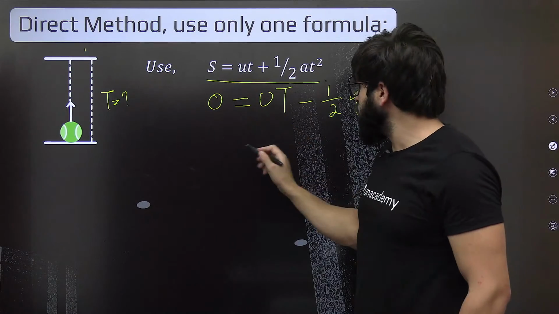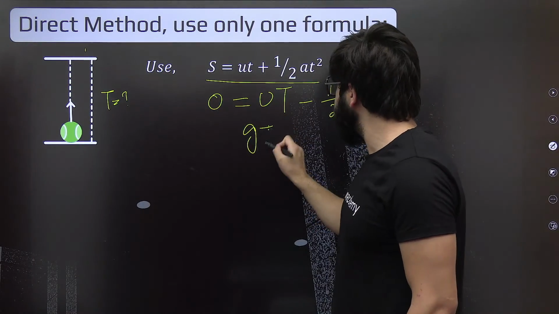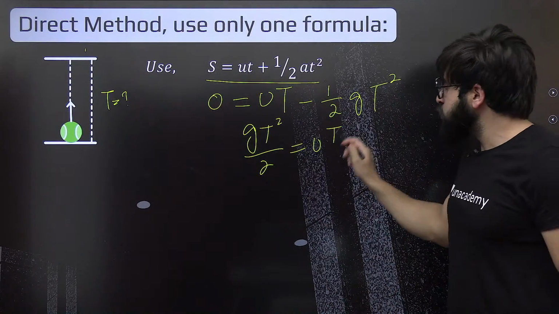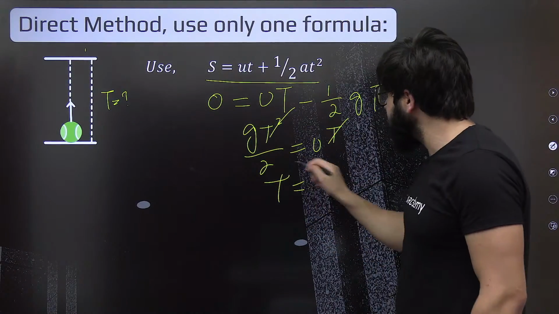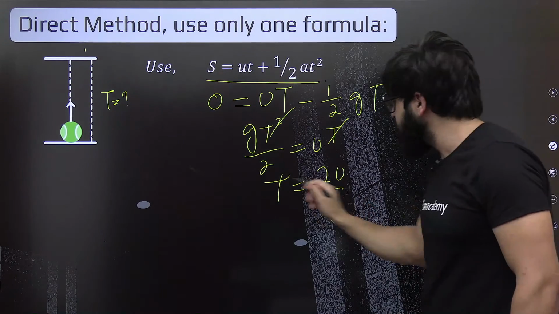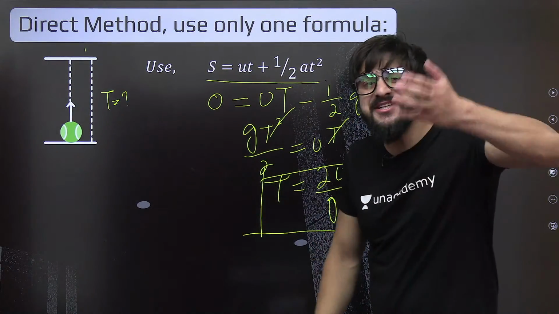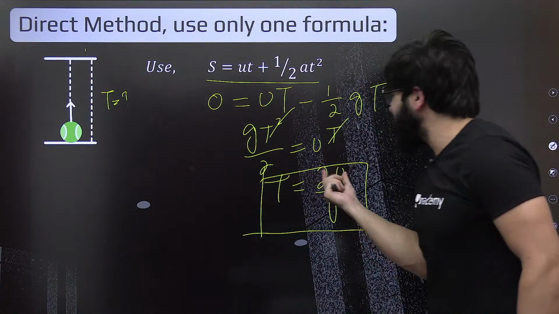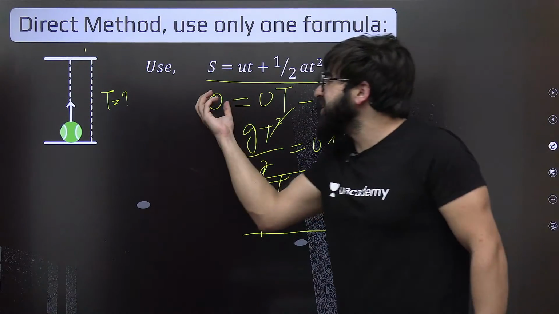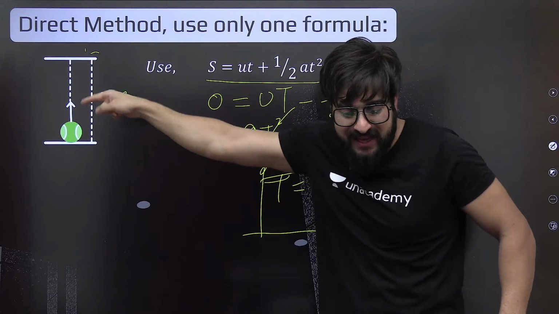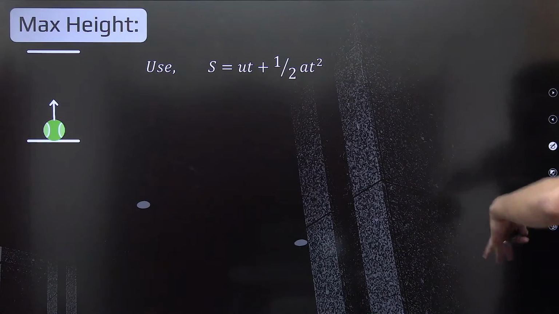Now take it over there. I can definitely write that gt square by 2 is nothing but ut. Any problem? So this will get cancelled off, and t is nothing but 2u by g, directly with one single formula. So how much time is it going to take from this point to this point? That is 2u by g. Why? Because the displacement is obviously 0, since it is reaching back to its original position. Okay, let's move on to the next one.